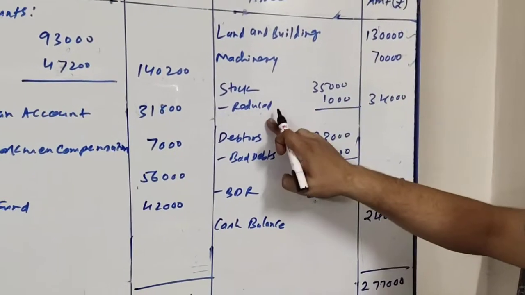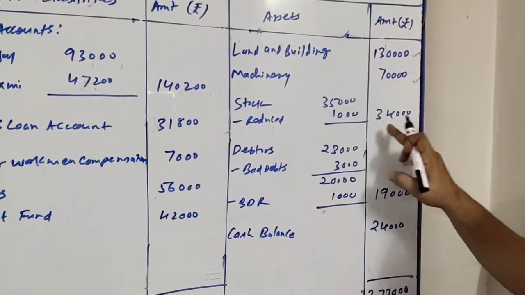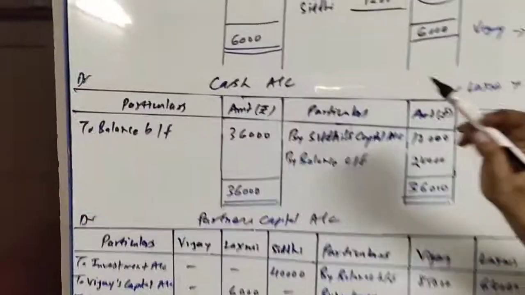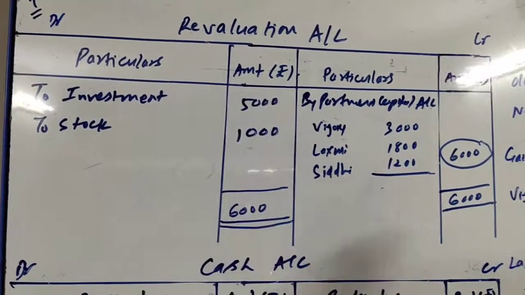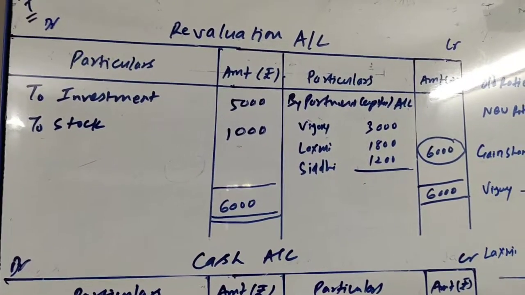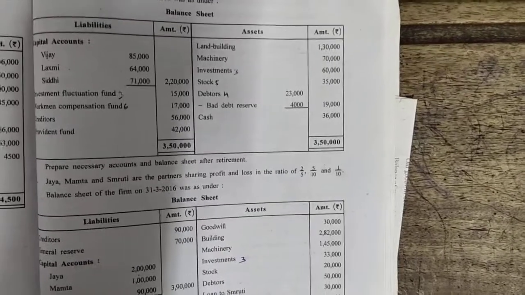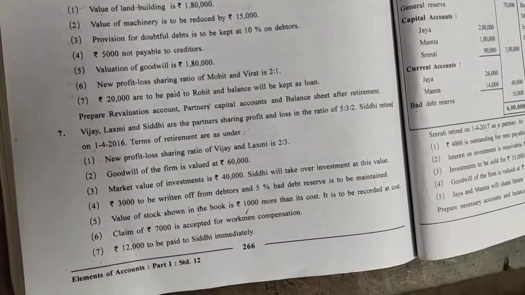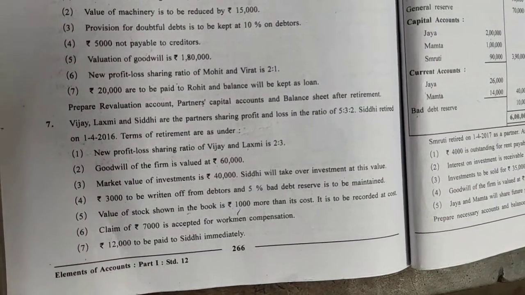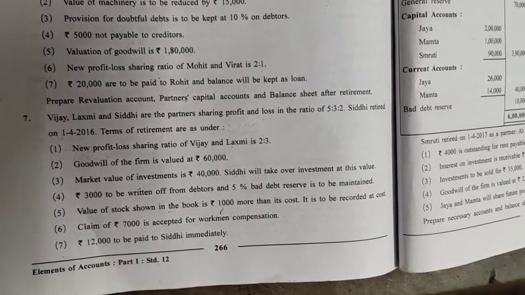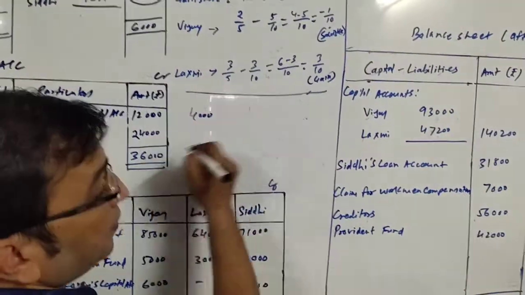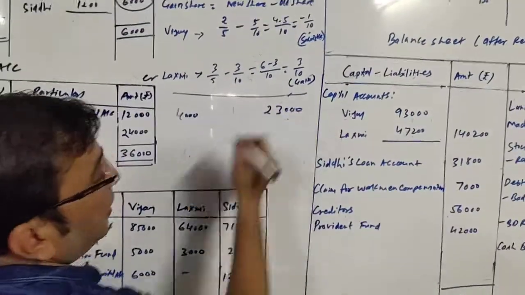Stock 35,000 minus reduction 1,000, 34,000 in the outer column, and this 1,000 being a loss will be debited to the revaluation account. So here it is: revaluation account to stock rupees 1,000. Okay friends. Now debtors 23,000 minus BDR 4,000, 19,000 is the debtor amount in the outer column, and adjustment number 4 says rupees 3,000 to be written off from debtors and 5% BDR is to be maintained. BDR is 4,000 in the books and debtors are 23,000.